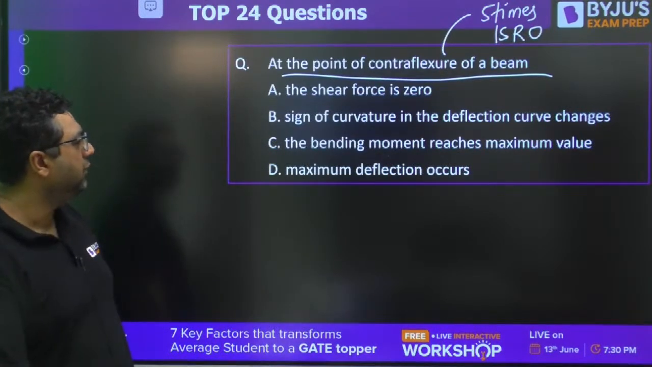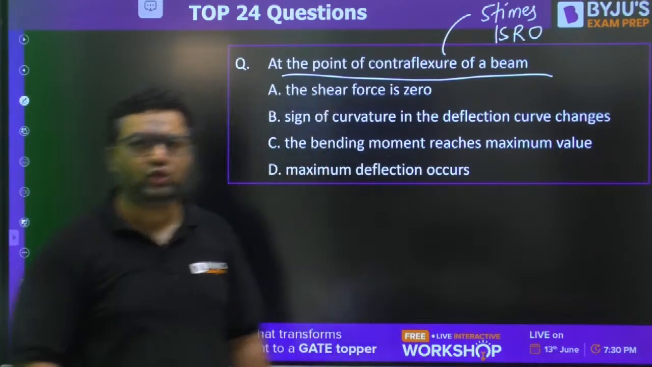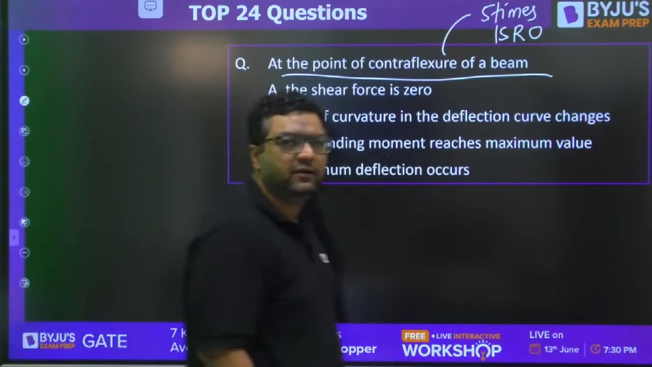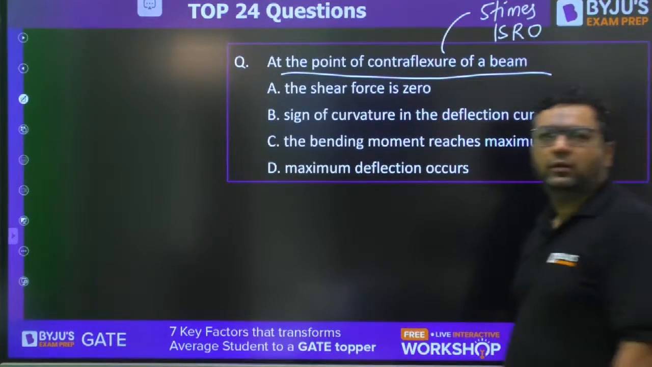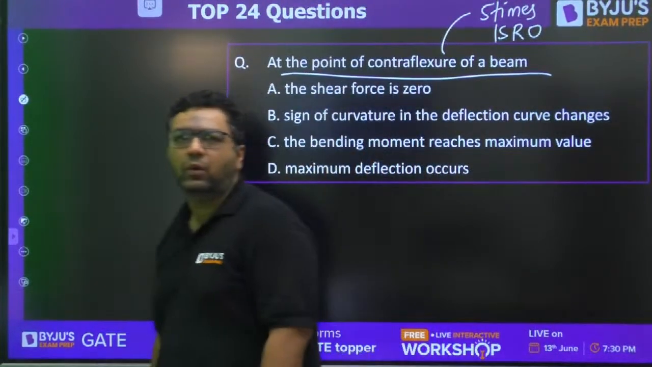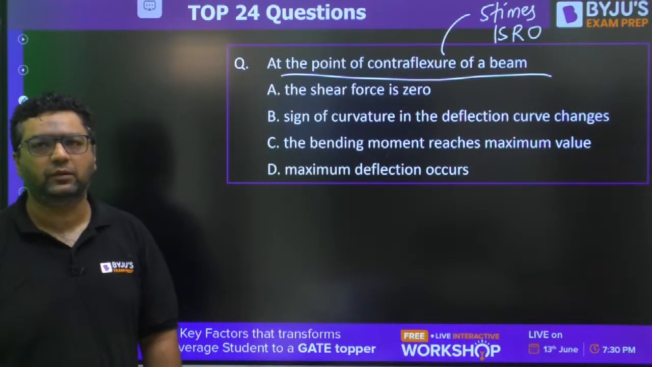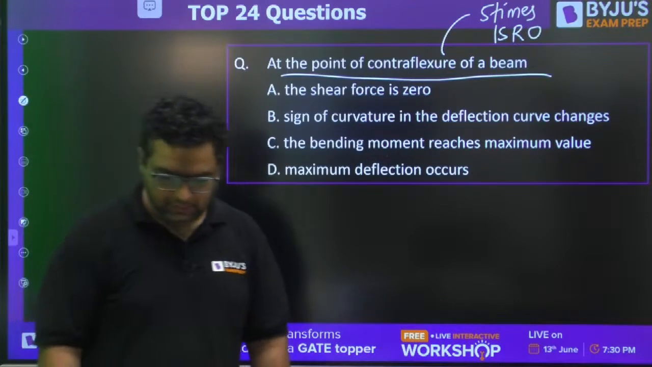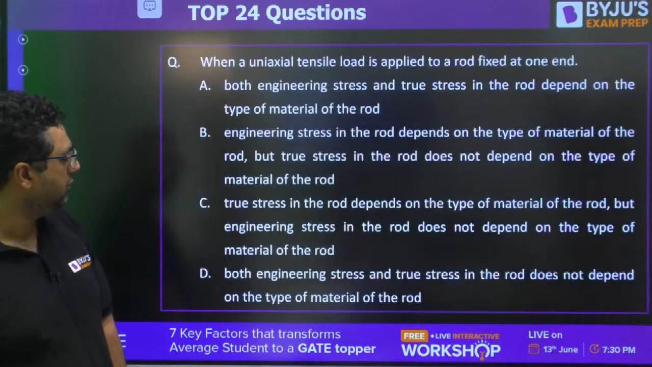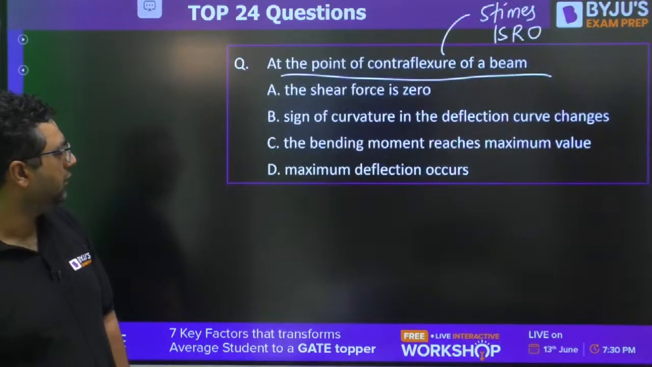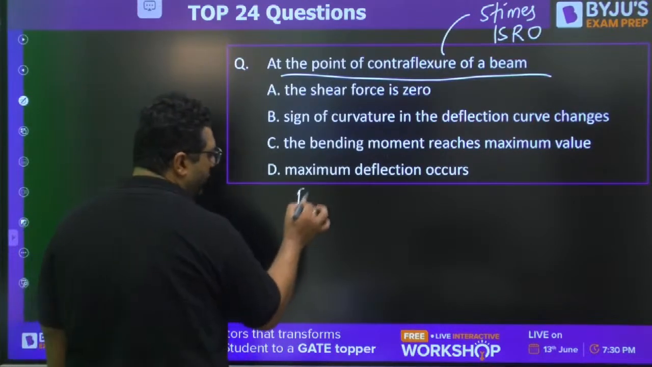Arun is saying A. Okay, point of contra-flexure. What about others? Think a little, Arun, don't answer in a hurry. Rakesh is saying B. Okay. Wonderful. What about others?